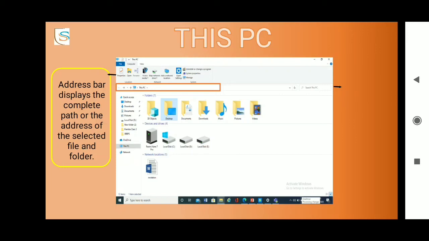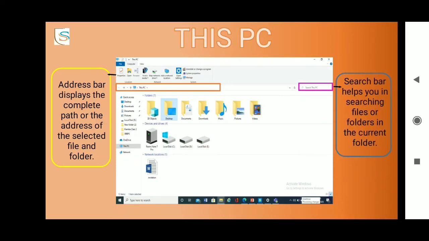Okay. Now we have the search box. What is the function of the search box? Basically, the search box or the search bar helps you in searching files or folders in the current folder. For example, if I open the download folder present here, and in this download folder, if I want to search a file, then what I can do is I can go ahead right in this search bar and the computer will find out the file for me. So this is the benefit of having a search bar.